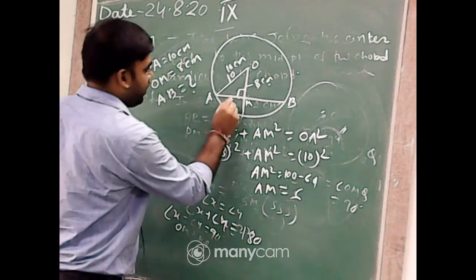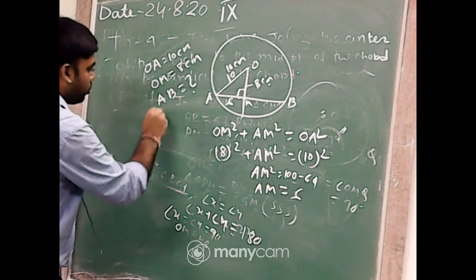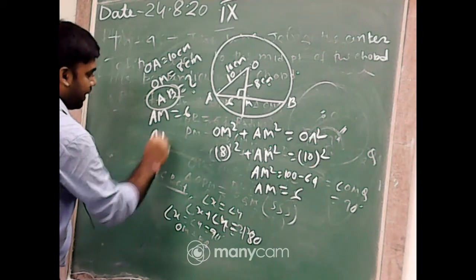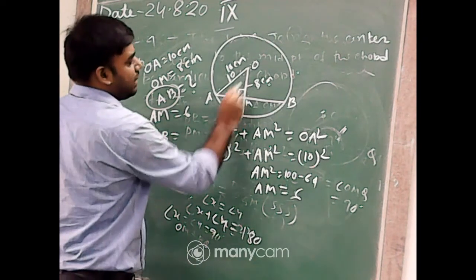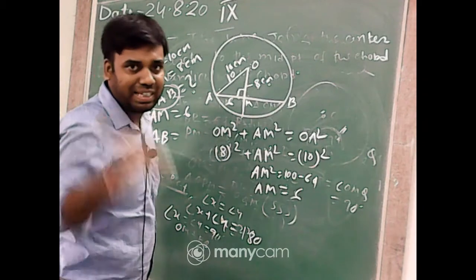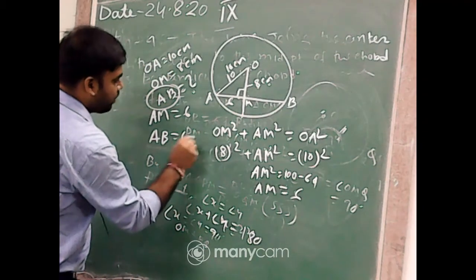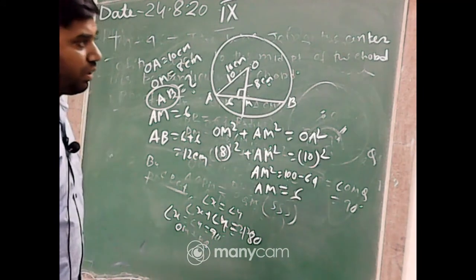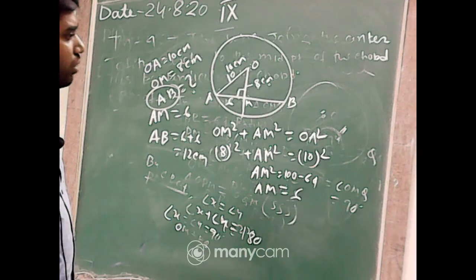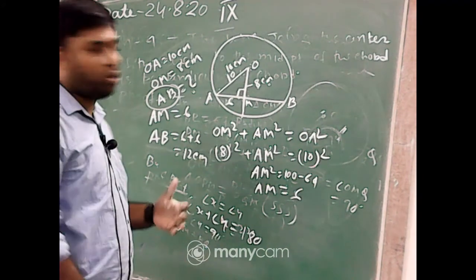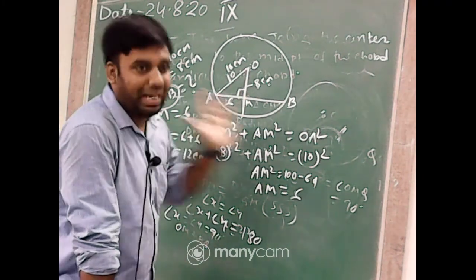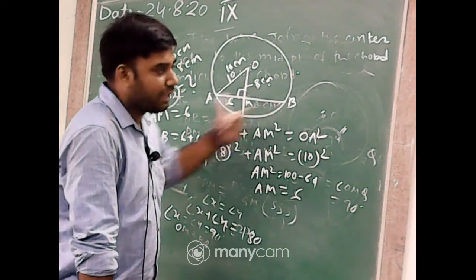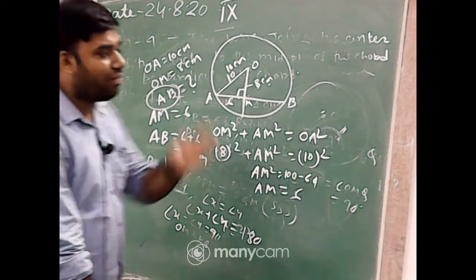So if AM equal to 6, what will be the value of AB? That is AB, not AM. We know that the chord is bisected by the radius. So AB equal to 6 plus 6, that is 12 centimeter. Got it, everyone? In the previous theorem I told you that the radius bisects the chord. If it is 6 centimeter here, it must be 6 centimeter there. That's why the length of AB is 12 centimeter.